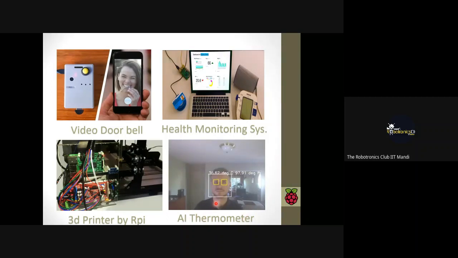And now this is the AI-based thermometer. When you go to the arrival of any airport, you might have seen that there is a thermal imaging machine. When you come near it, it will take your thermal image, and it will give the temperature. If your temperature is below the threshold, then it will allow you to go. If your temperature is above the threshold, then it will detect it and tell you that you have a temperature above this, and it will restrict you.